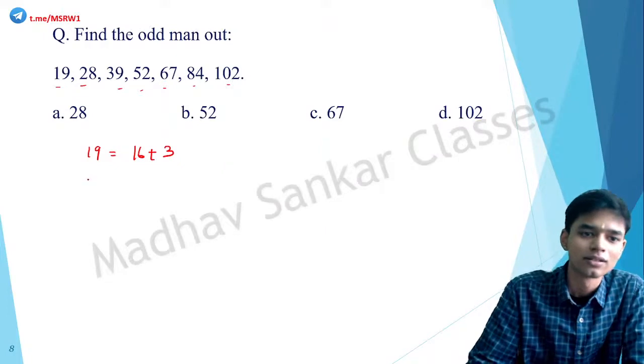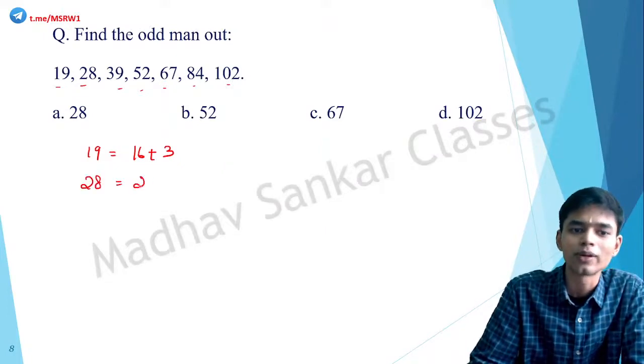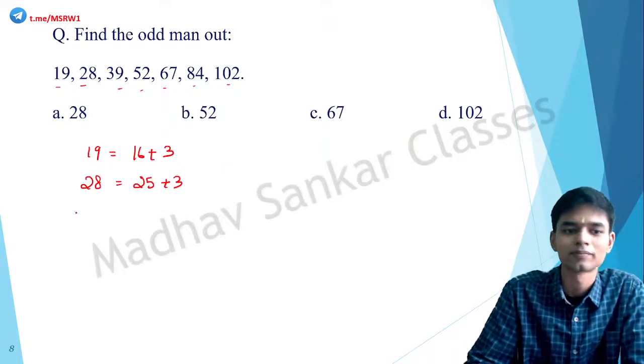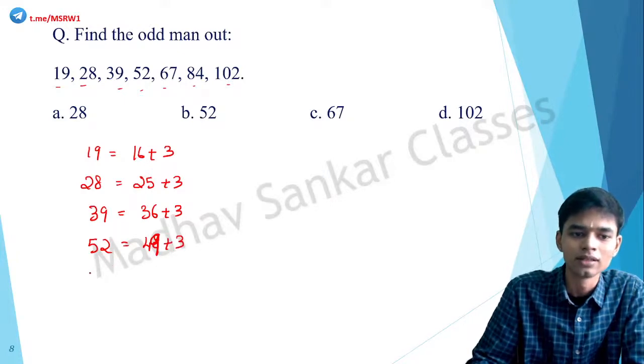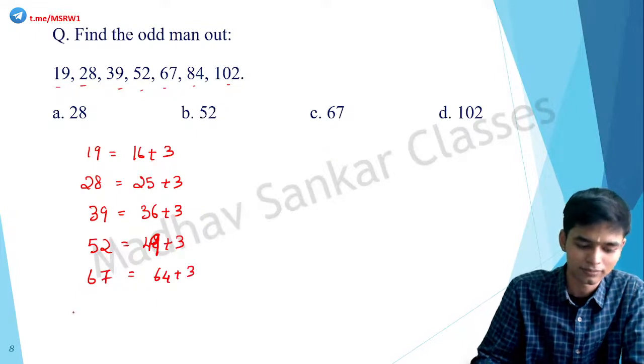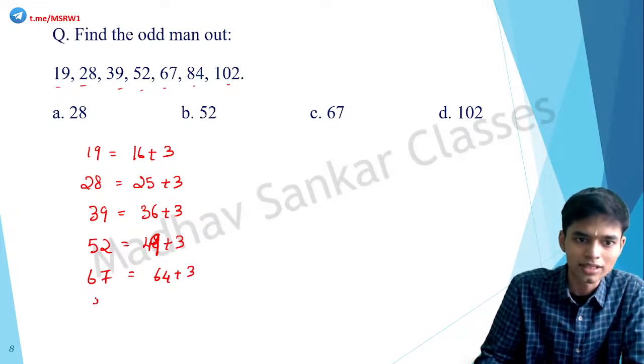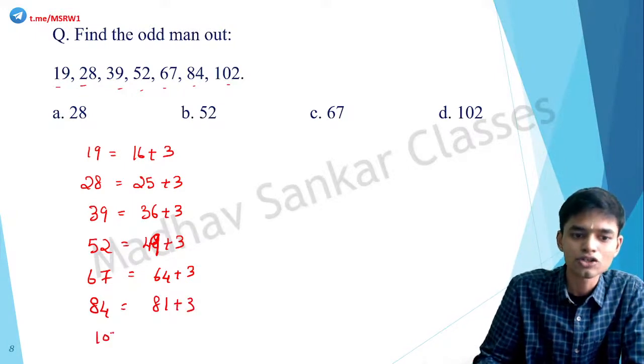Correct? 28 is equal to 25 plus 3. 39 is equal to 36 plus 3. 52 is equal to 49 plus 3. 67 is equal to 64 plus 3. 84 is equal to 81 plus 3. 102 is equal to 99 plus 3.